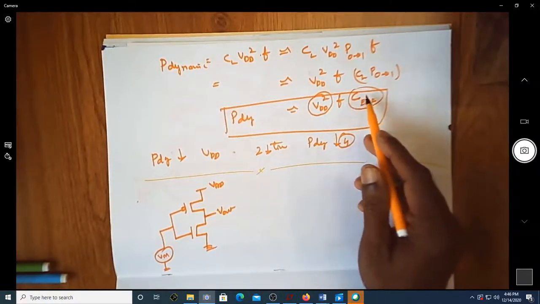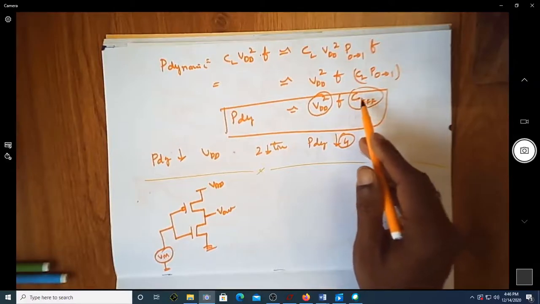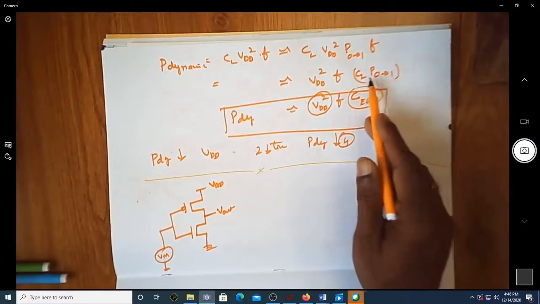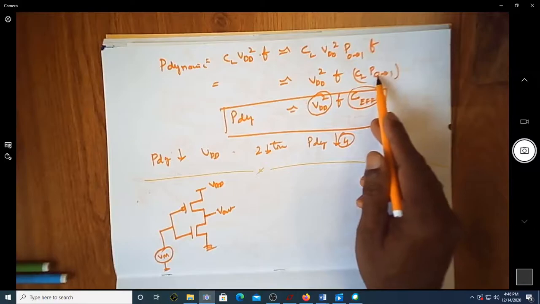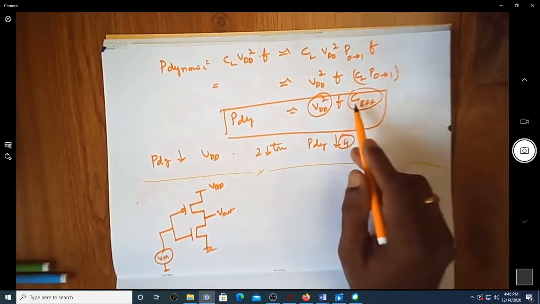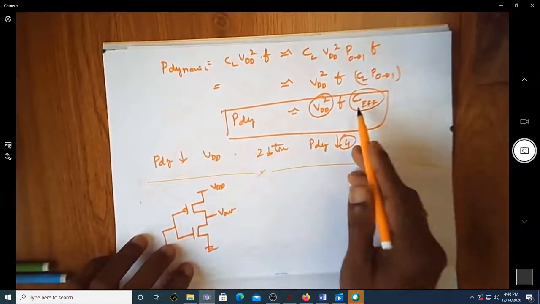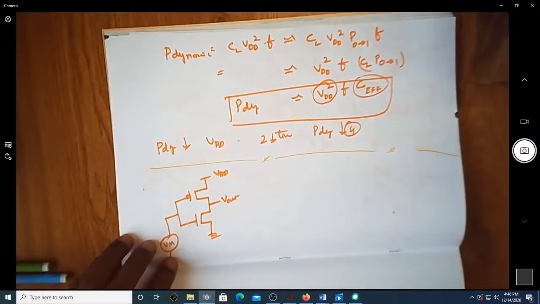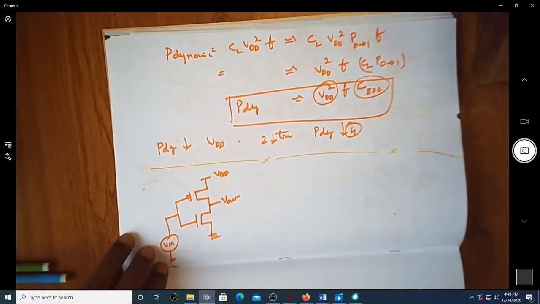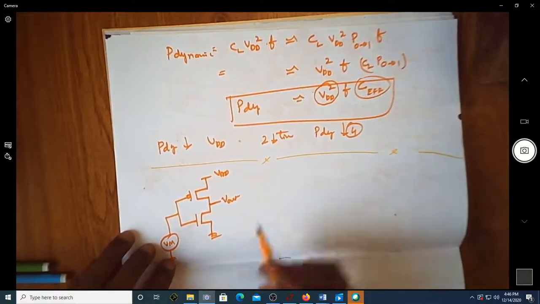That has been merged with the load capacitance and the probability of having a 0 to 1 transition, and is written as C effective.